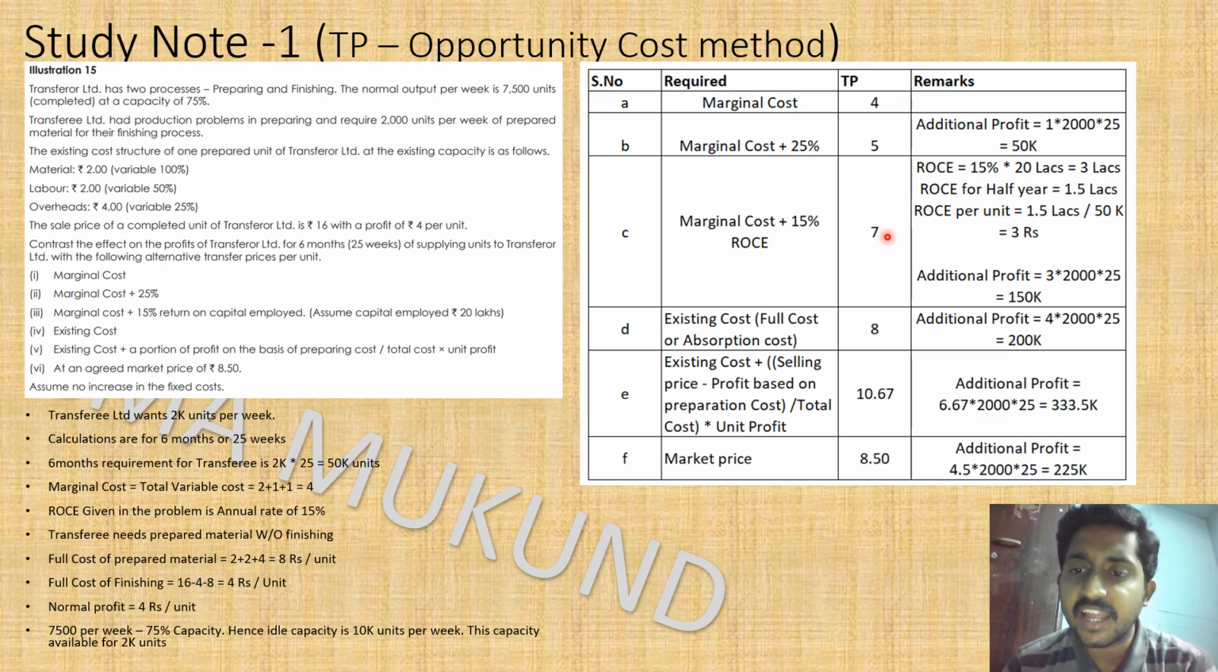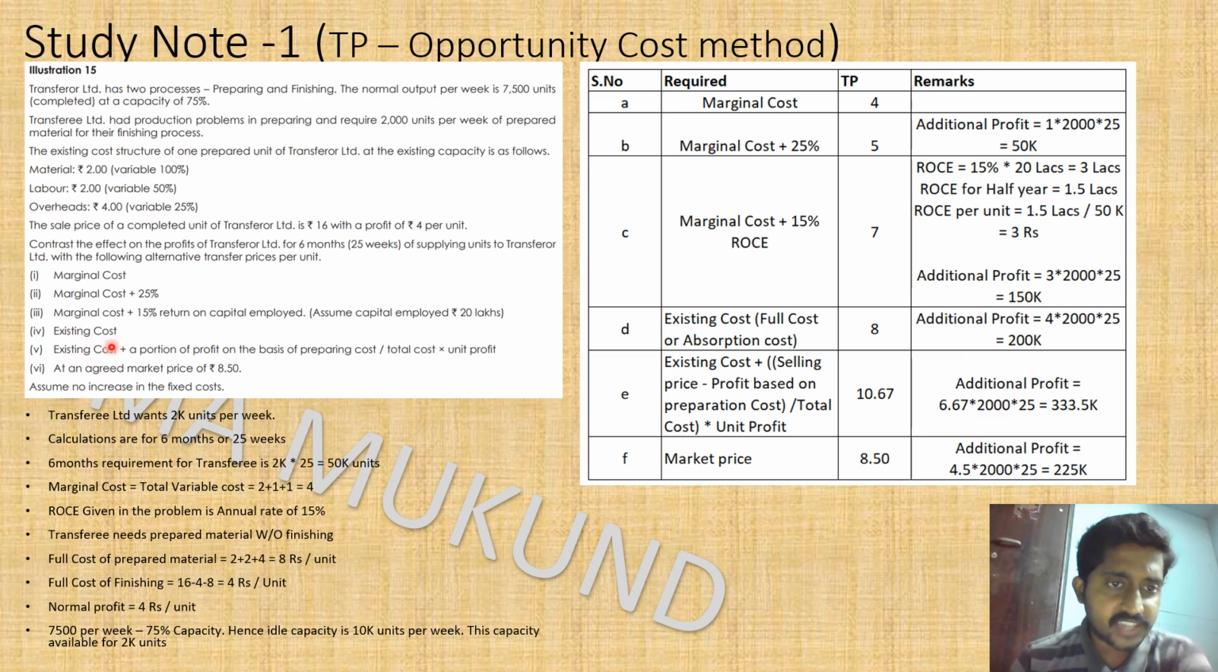Are we making any additional money? Yes, we are making additional money, whatever is greater than marginal cost. So 7 minus 4 is 3 rupee additional money per unit. So 3 rupee for 2000 units per week multiplied by 25 weeks is 1.5 lakhs. So we are making 1.5 lakhs in case C.